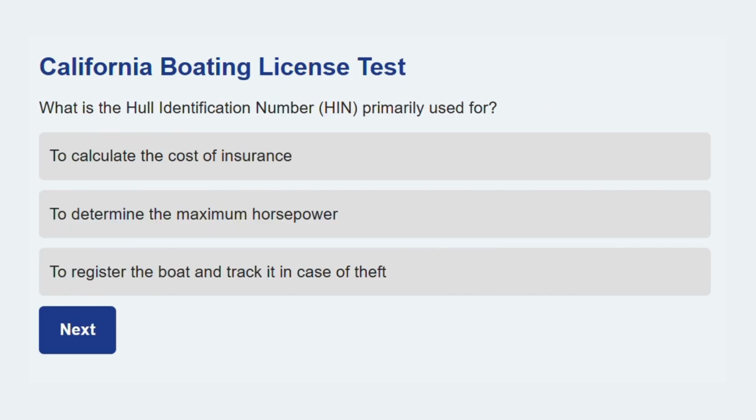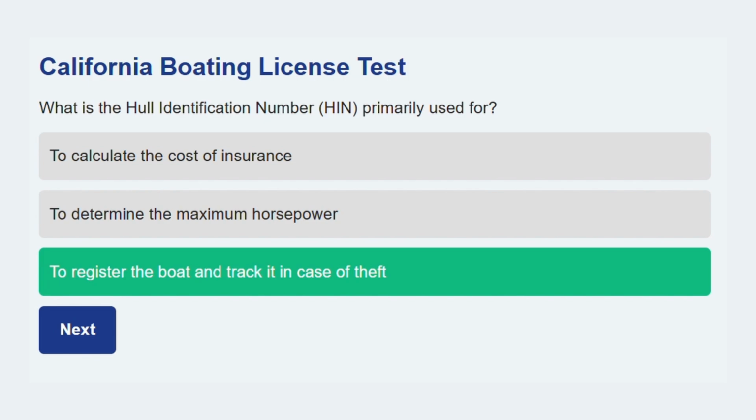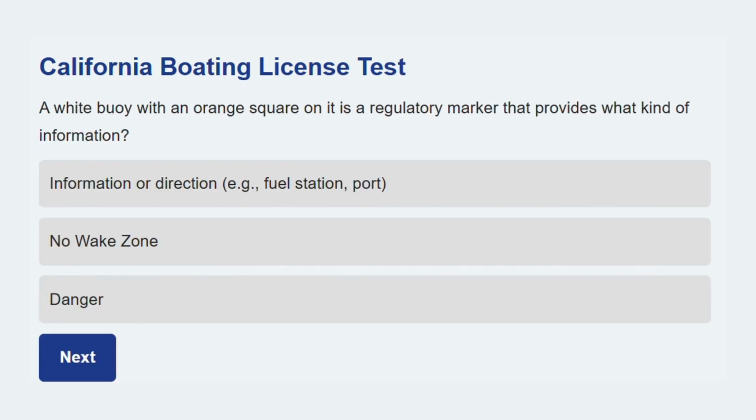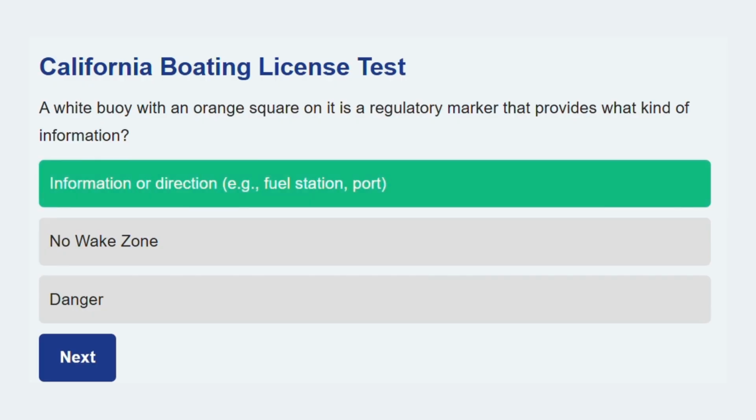Moving ahead, what is the hull identification number, HIN, primarily used for? To register the boat and track it in case of theft. The HIN is the unique identifier for the vessel. Here's the final question in this format. A white buoy with an orange square on it is a regulatory marker that provides what kind of information? Information or direction, for example fuel station, port. The square symbol on a regulatory marker is used to convey non-regulatory information, such as directions, distances, or locations.